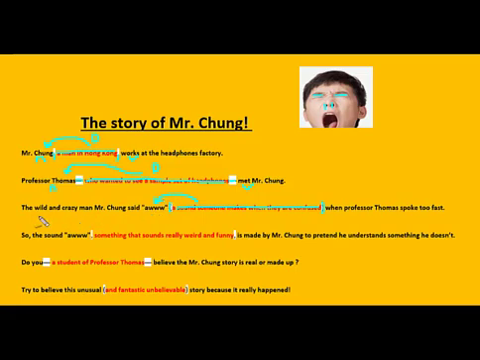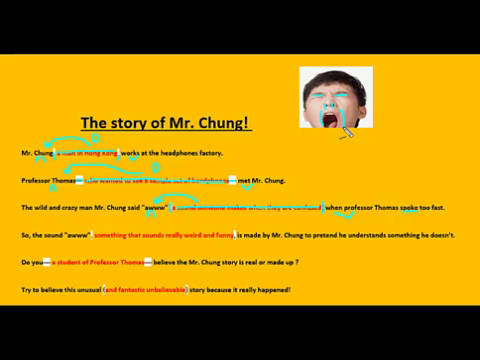The wild and crazy man, Mr. Chung, said "aw" when Professor Thomas spoke too fast. When Professor Thomas spoke, that's our verb phrase right there. And here, "aw," that's the noun. It's a thing. It's a sound. Remember, what's between brackets, commas, and dashes is extra non-essential information that leads you back to a mini definition of the word right before it, which usually is going to be a noun.